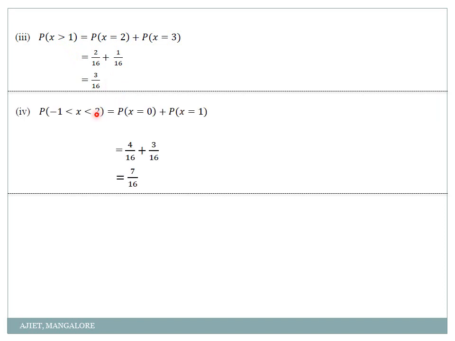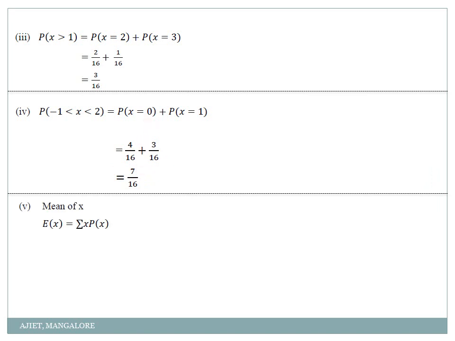Then minus 1 less than x less than 2. So between minus 1 and 2. See, one more thing, there is no equal to, less than or equal to is not there, it is only less than. So you cannot consider probability of 1 here. Be careful. So you cannot consider probability of minus 1. I can consider between minus 1 and 2. So you should neglect minus 1 and 2. What are coming between minus 1 and 2? 0 and 1. So probability of 0 plus probability of 1, that is 7 by 16. Are you clear?